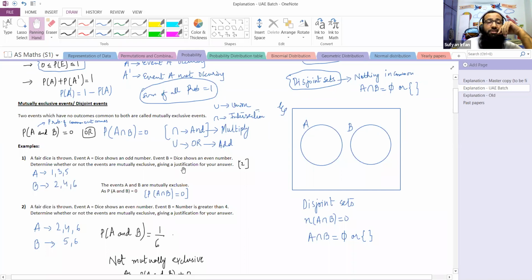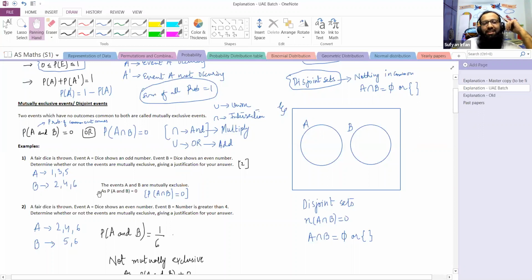And what will be the justification? So the first thing that we are going to write, the events A and B are mutually exclusive. We have determined that they are mutually exclusive. Now we need to give the justification for our answer. What will the justification be?